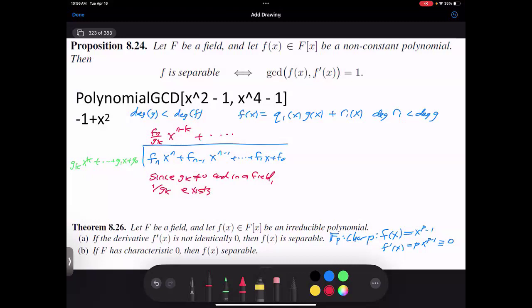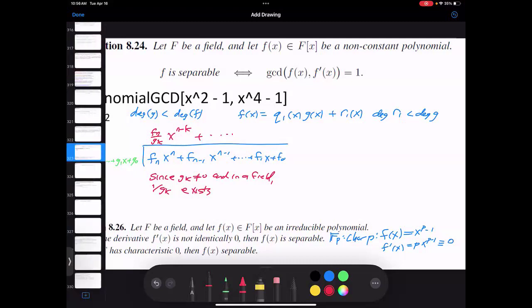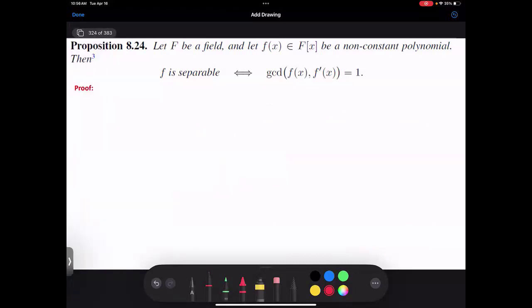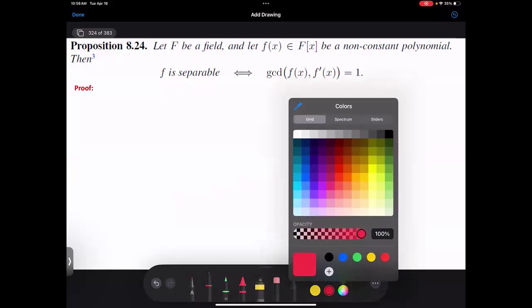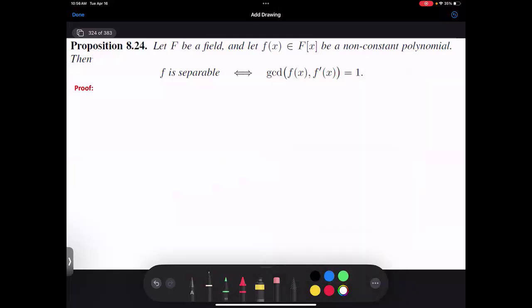I see the general idea of why this is going to work, and not get bogged down in all the details. I can see that I'll be able to get all these terms, and when I finish, I will have something of small degree. You need to write it up rigorously, but once you've done that, you never write it down rigorously in any paper. All right, so let F be a field, and let f be a non-constant polynomial. Then f is separable if and only if the greatest common divisor of f and f prime equals 1.